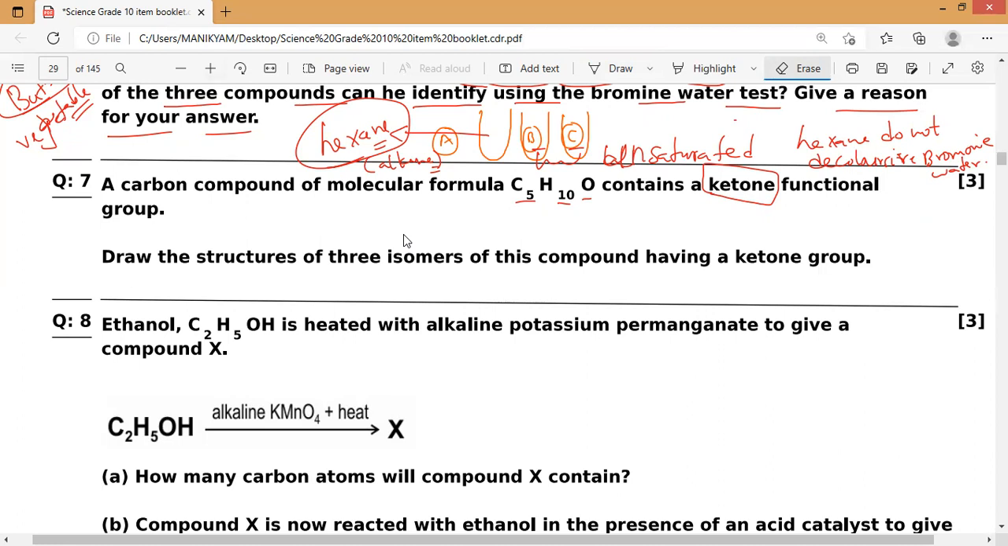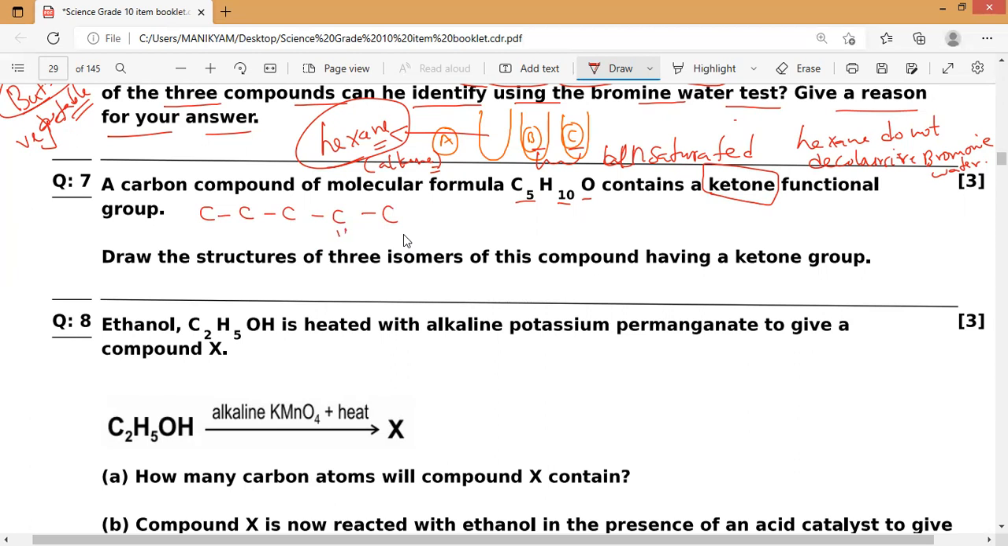This is the simplest question. We can change the position of the oxygen every time, and we can solve this easily. So first let us take three isomers. The first isomer has all carbons in a straight chain. So 3 plus 2, 5.